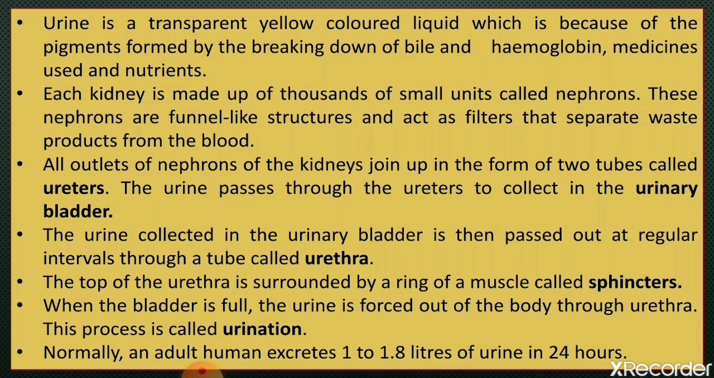So this is the complete process of excretion through our kidneys. Now normally an adult human excretes 1 to 1.8 liter of urine in 24 hours. Means in one day an adult human excretes 1 liter to 1.8 liter of urine, but the volume of urine depends on the fluid intake. So if you are taking excessive fluid intake, then it increases the volume of urine, and if we are taking a very small amount of fluids, then it decreases the volume of urine.